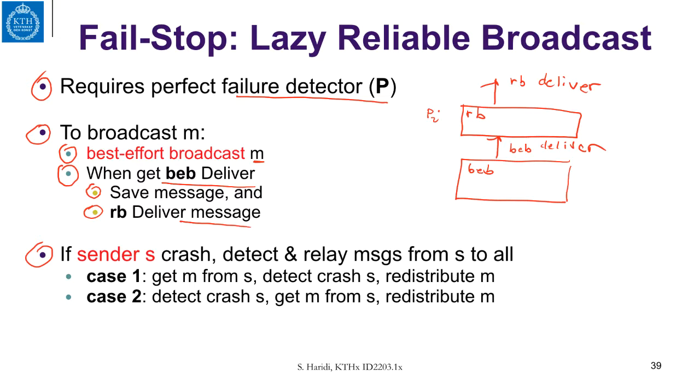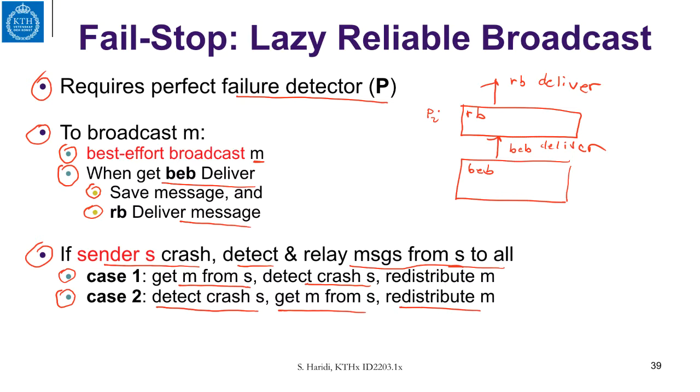If a sender S crashes, we have to detect the crash and then relay the messages from S to all other processes. And we have two cases. We have the case when we get the message M from S, and then after that we detect the crash. In this case, we just redistribute the message, BEB broadcast it to everybody. But we have also another case we have to take care of, which is we first detect the crash, then later we get the message from the process, so we have to redistribute again.